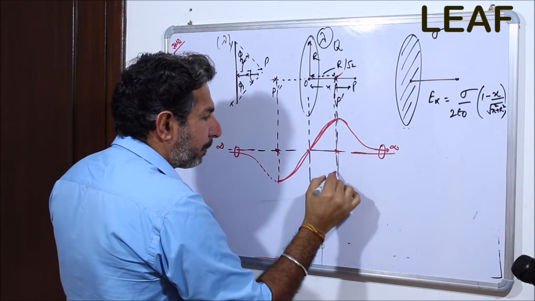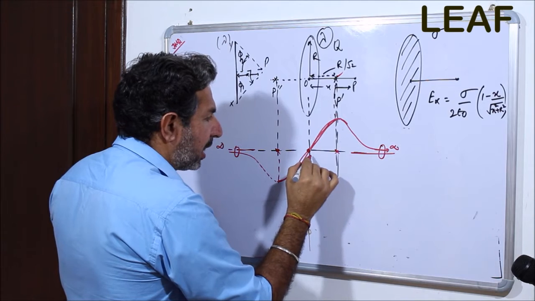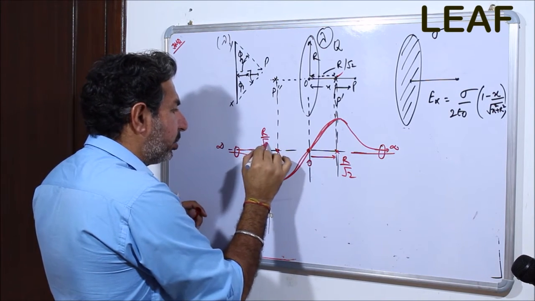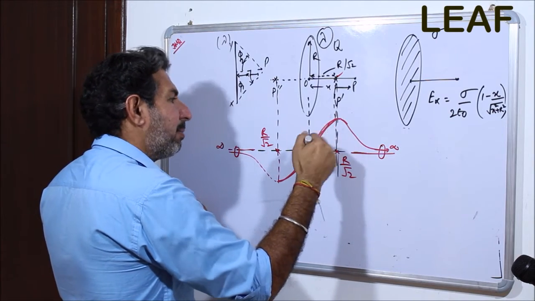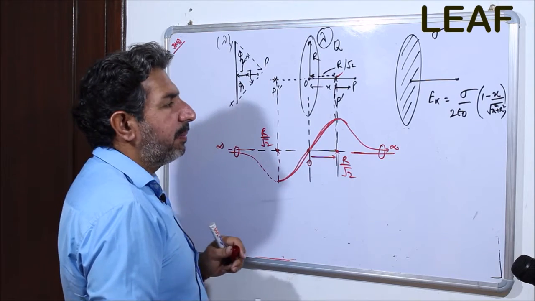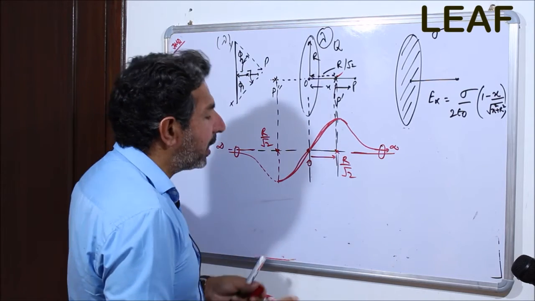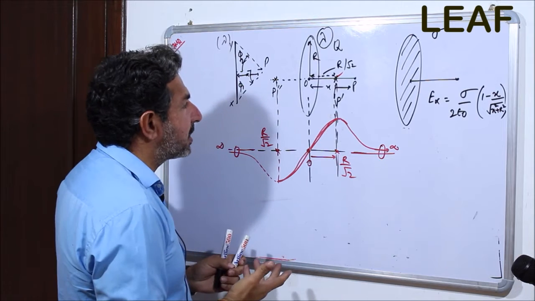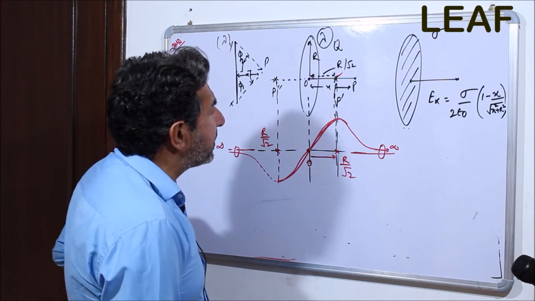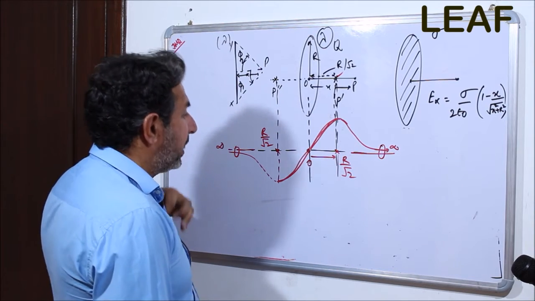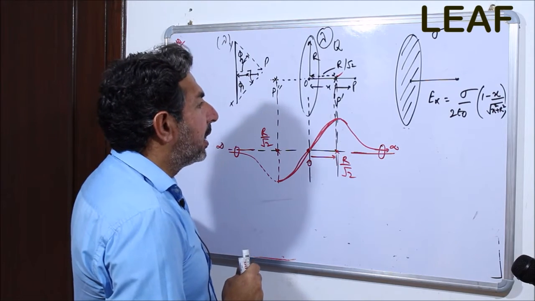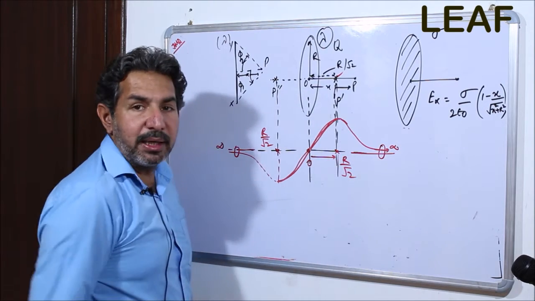At this particular location, this is the origin and this is r by root 2, and this is again r by root 2, but over here the electric field is maximum on one side and maximum on the other side, meaning only the direction will be reversed, right? That is the point that we have discussed. Again, I am repeatedly saying that it's not very difficult, but very important to understand and to consider as far as the numericals are concerned.